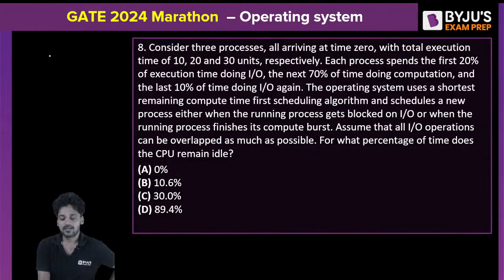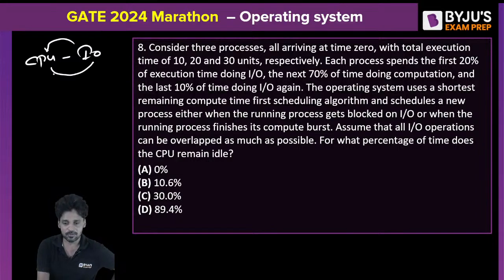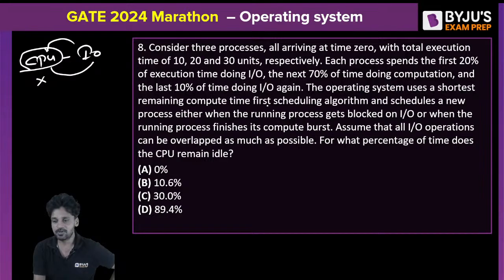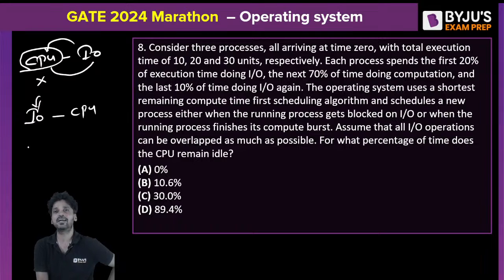See, generally, any process will start with the CPU burst, followed by the IO burst, and come back to the CPU burst, go back to the IO burst, come back to the CPU burst, go back to the IO burst, and finally with one final CPU burst, any process will terminate. But this is a purely hypothetical question. He states that the process starts with the IO burst, goes to the CPU, and finally finishes with this IO burst, which is purely hypothetical.